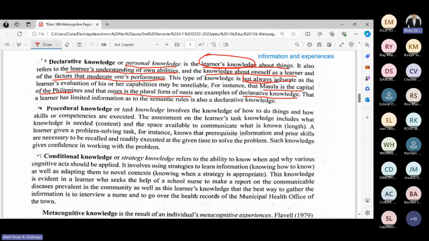Not always accurate. Because for example, for me, I believe that oasis is the plural form of oasis, then I implied that to another example, and the plural form was wrong. Just like ox and oxen. Tama ba? Another, deer and deer. So again, the semantic rules, when it comes to that example, are not accurate all the time. Next, we have procedural.